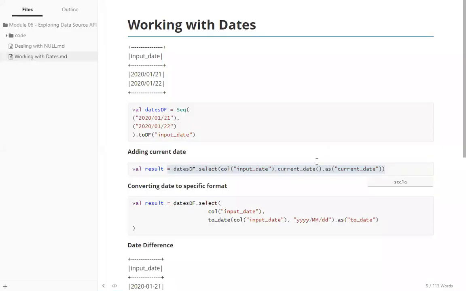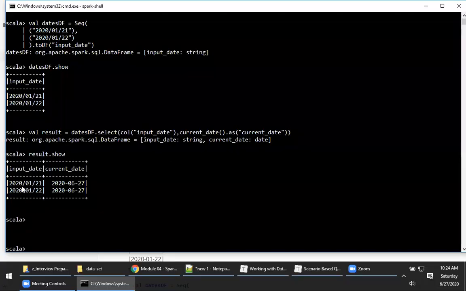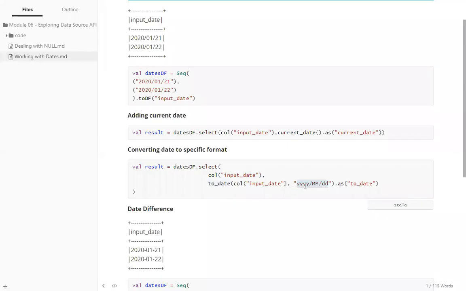Okay. Now look at this particular program. What am I doing here? Please look at this. Now, anyhow, we know this column of input date will give you the input date. Now I'm trying to convert to a date format. Now, this is very important. My current date format is in this syntax, right? 2002/01/21. I'm trying to convert it. Please understand this.